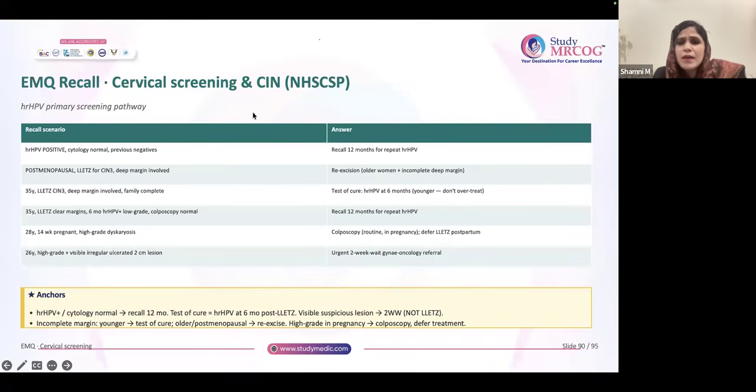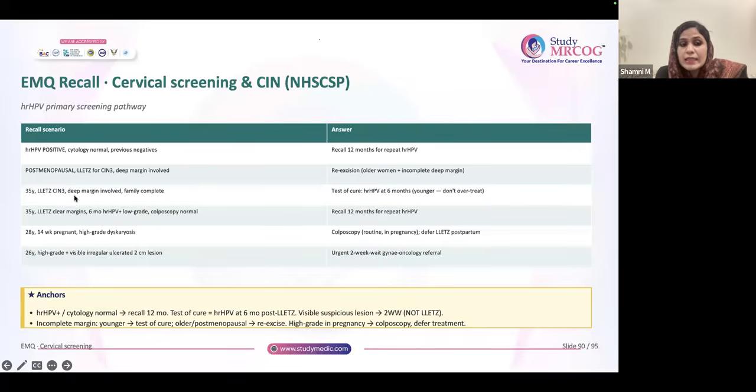Now this is again a cervical screening and CIN recall. So go through the guideline, all of you. HR HPV positive and cytology normal and previous negatives, in that you have to choose recall 12 months after, repeat HR HPV. Postmenopausal, LLETZ for CIN3 already undergone this procedure, deep margin is involved, so you have to go for re-excision.